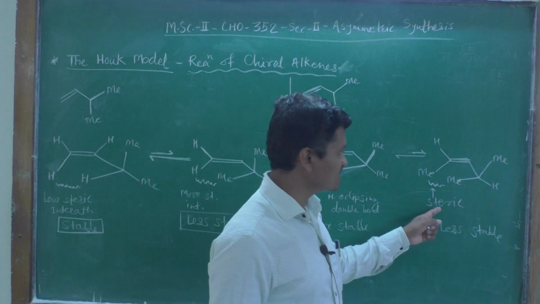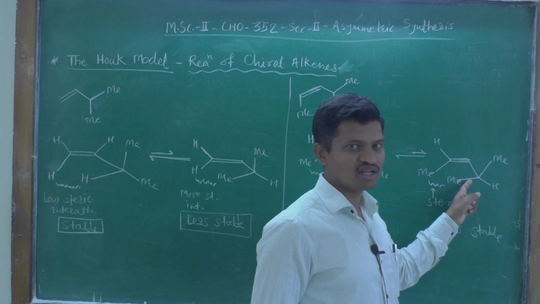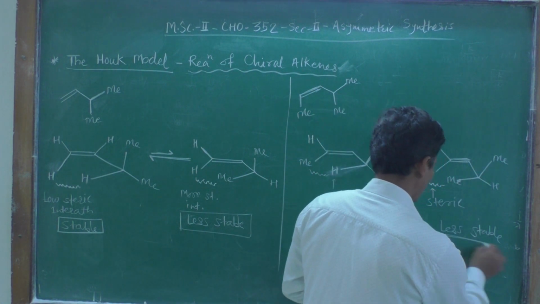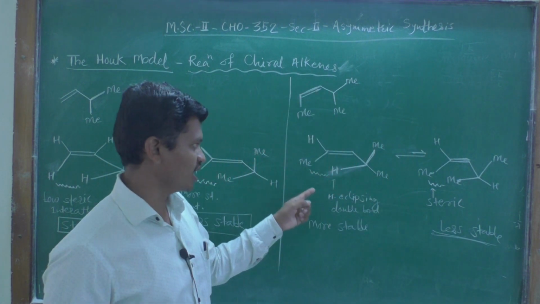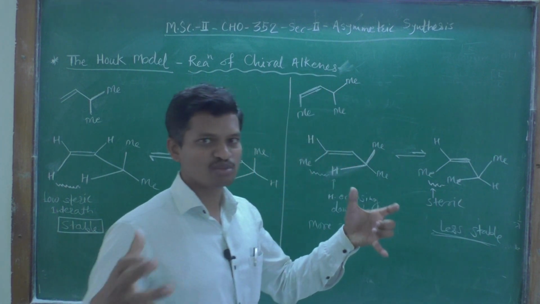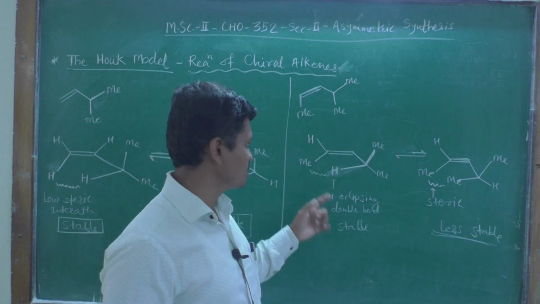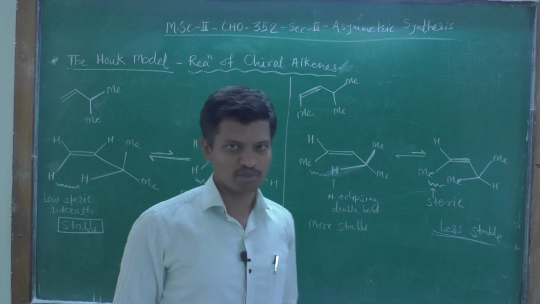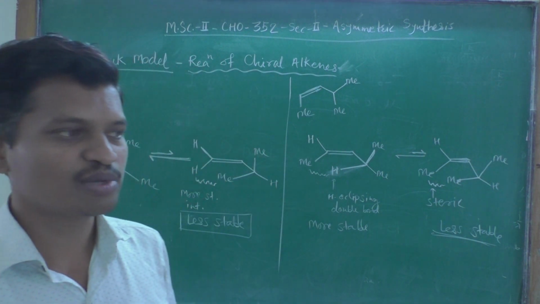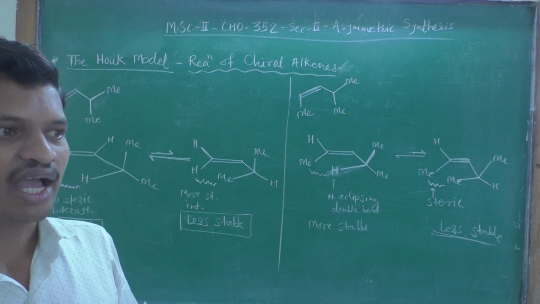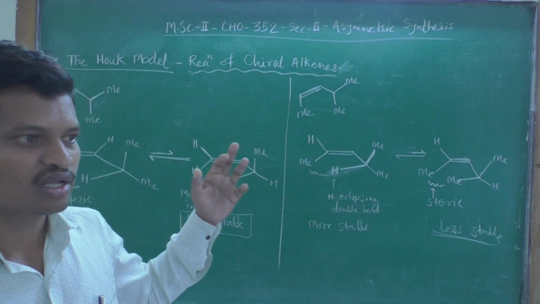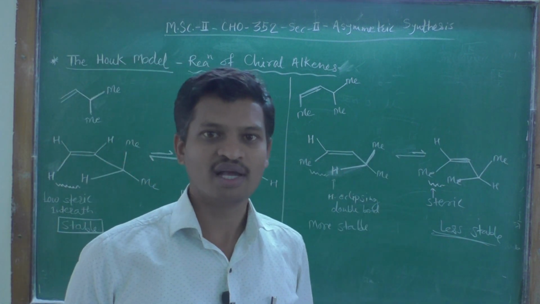Hence this conformation of this alkene will be less stable, and this will be more stable. Because here it is methyl-hydrogen, and here methyl-methyl, so two bulkier groups are in close proximity to each other. So that's why this will be more stable. In this way we can determine the less stable and more stable conformations of that alkene, and then we can use the Houk model for the reactions of that alkene.